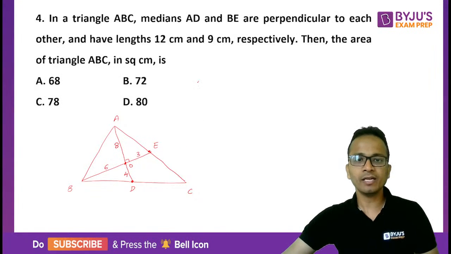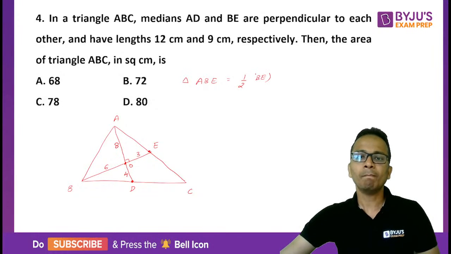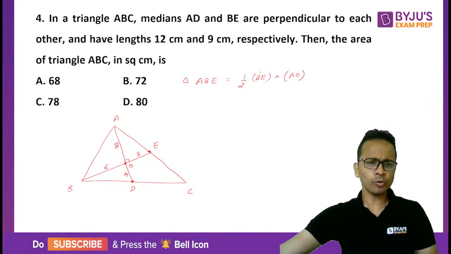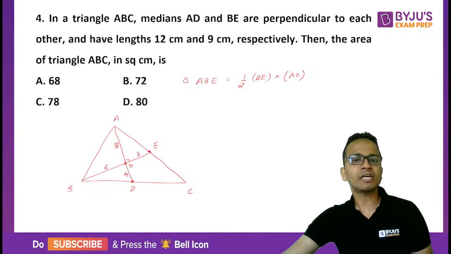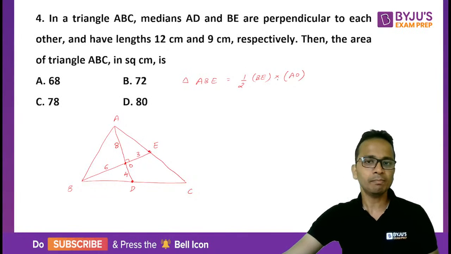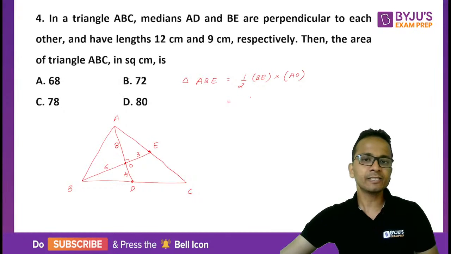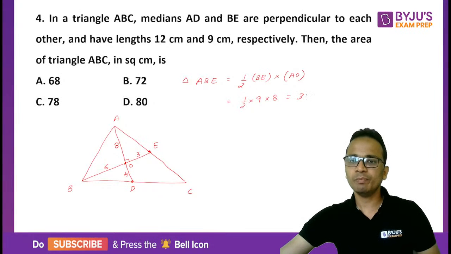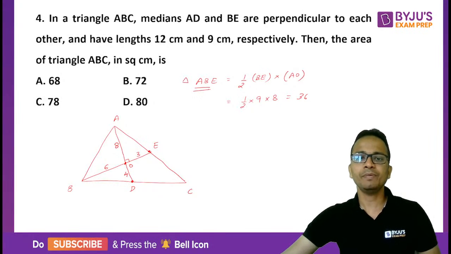Now consider the triangle ABE. Consider triangle ABE with base BE. So area will be half into base, which is BE, multiplied by the height of this triangle, that is AO. So area of triangle ABE can be written as half into base BE multiply AO. Now BE is 9, so half into 9, and AO is 8. So the area of the triangle ABE will be 36.